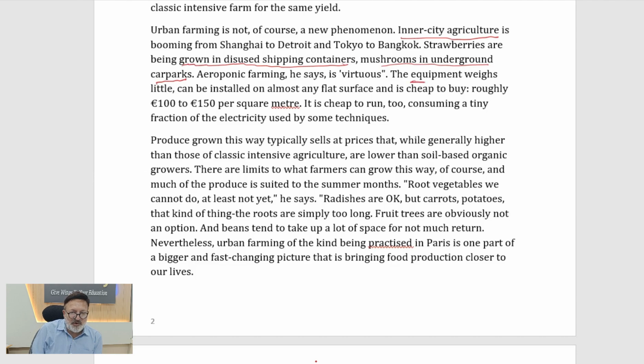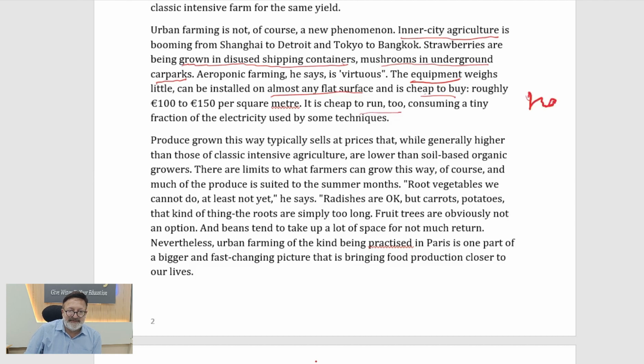Weighs little, can be installed on almost any flat surface, and is cheap to buy. So they are saying almost any flat surface it can be installed, and it is cheap to buy. It is cheap to run also, consuming a tiny fraction. So now nowhere have they mentioned hand.